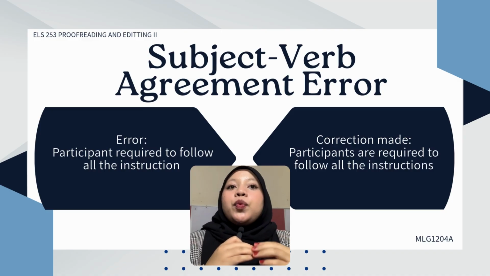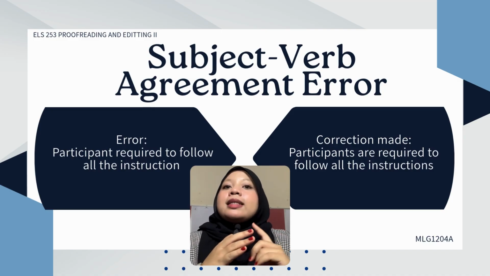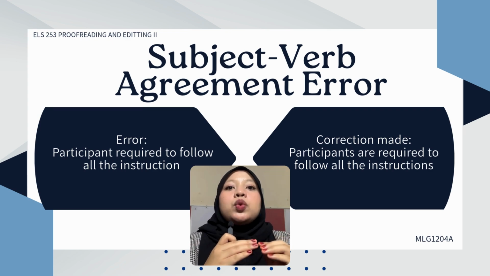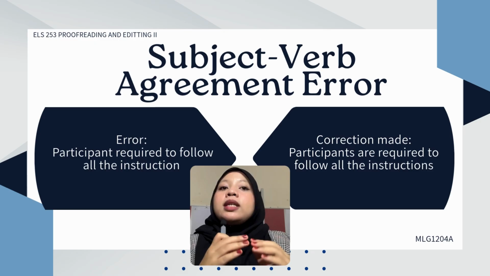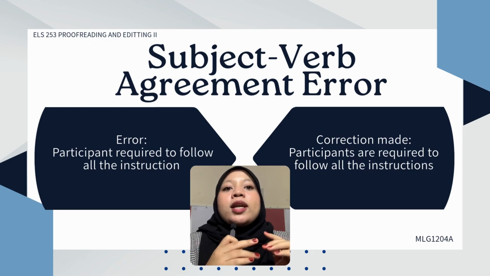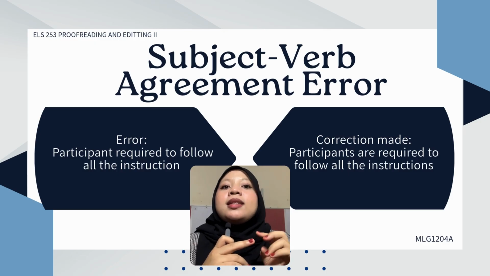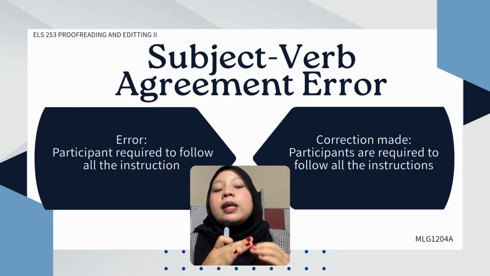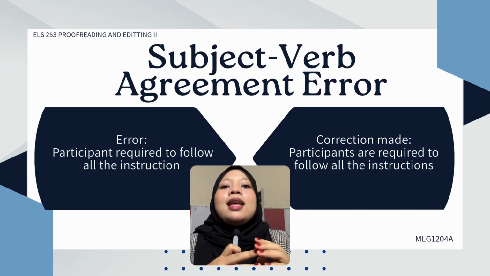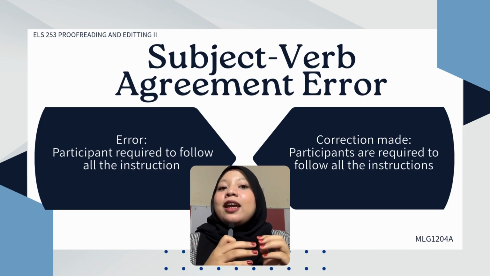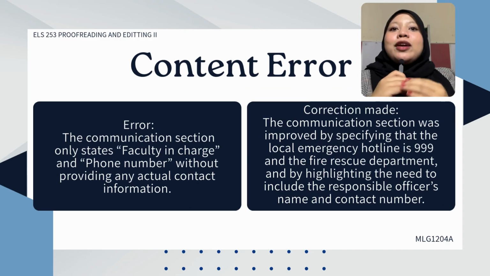And lastly, for language error, we have the subject-verb agreement error. The example is participant required to follow all the instruction. It is corrected to participants are required to follow all the instructions. The reason for making this correction is because the original sentence contains more than one agreement issue. Firstly, the subject participant is singular, but the verb structure used implies a plural requirement. Secondly, the noun instruction should be plural because it refers to multiple guidelines. By correcting the subject, verb, and noun to match in number, the sentence becomes grammatically accurate and much clearer for the reader.